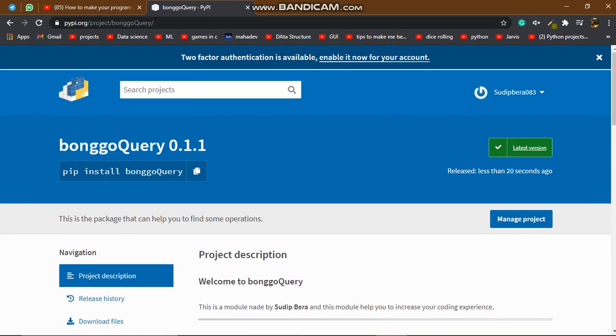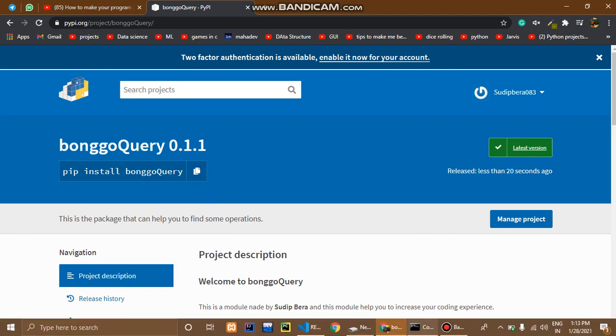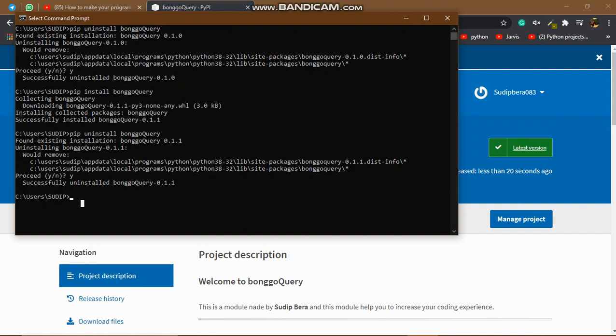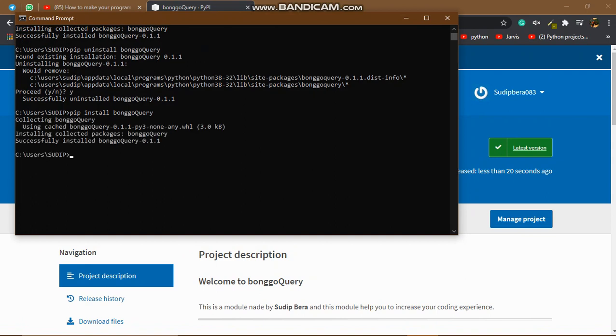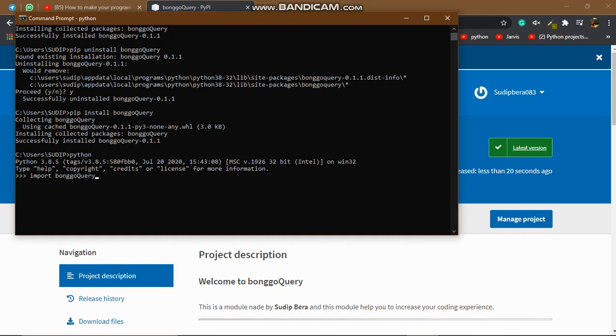Okay, and also you can copy this pip install bonggoQuery, write it in your command prompt, and install it. So the installation process is very easy. After installing, you can use it like this. I'm using it in Python, and after that I'm importing bonggoQuery. Okay, it's importing.